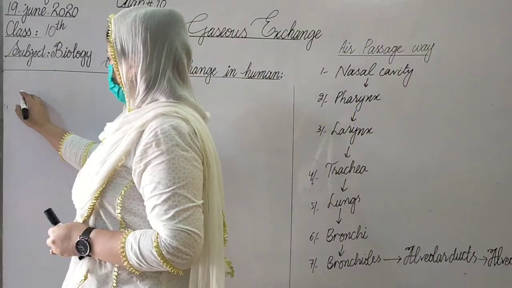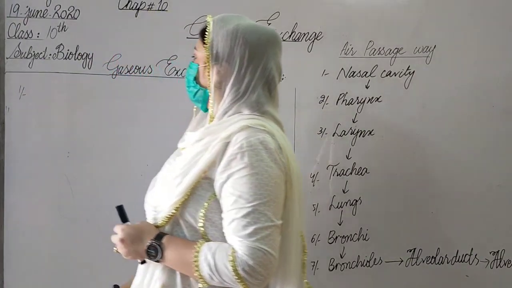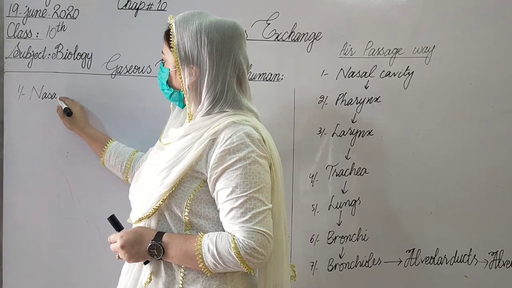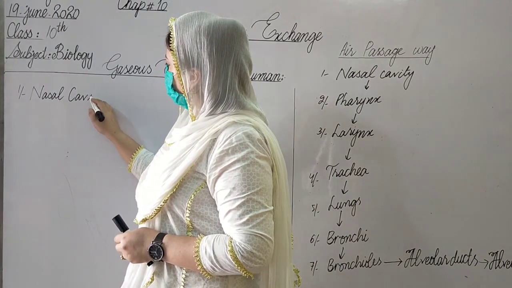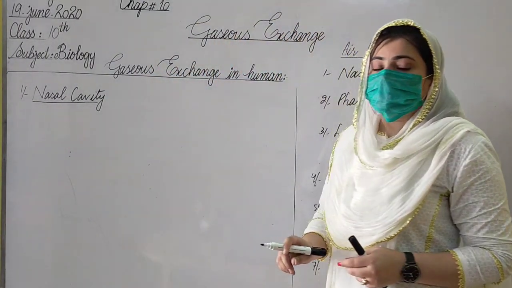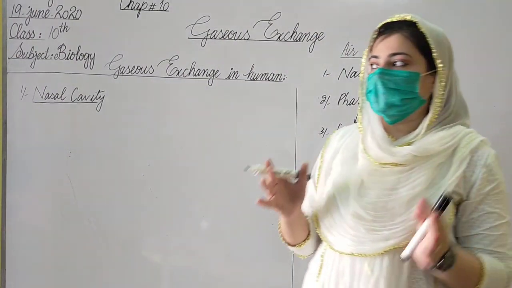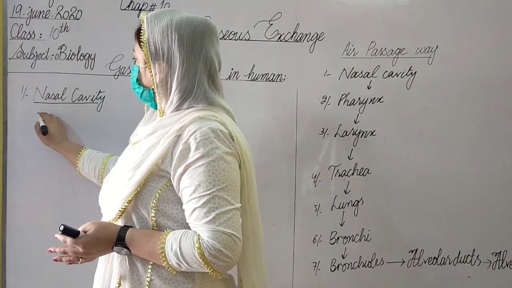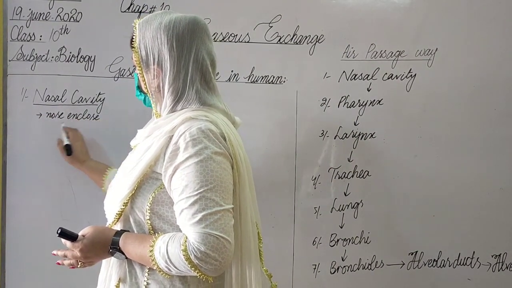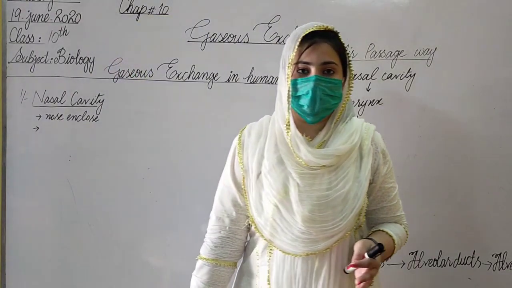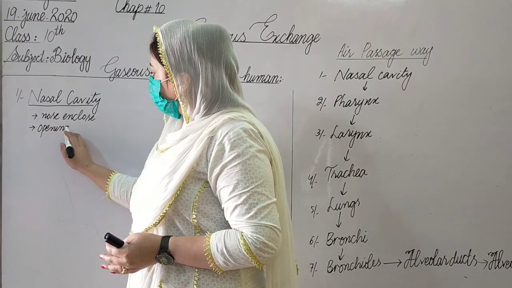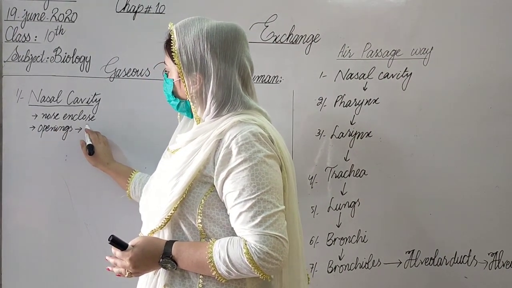Okay, coming to our next topic, the explanation of the air passageway. At the very first I will tell you what the nasal cavity is. As I have told you, the air passageway starts with the nasal cavity. Our nose is enclosed in a big cavity that is called the nasal cavity. In the nasal cavity there are two openings, and these openings are called nostrils.